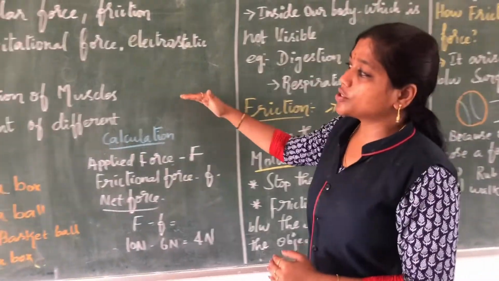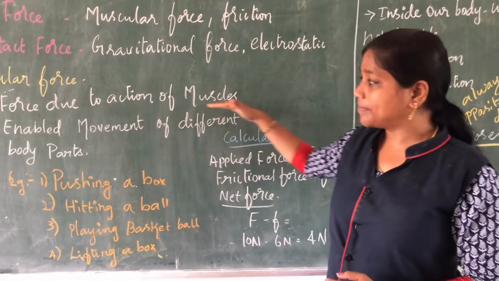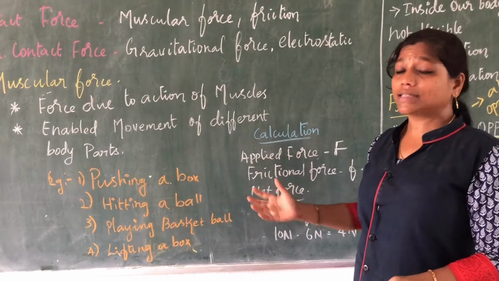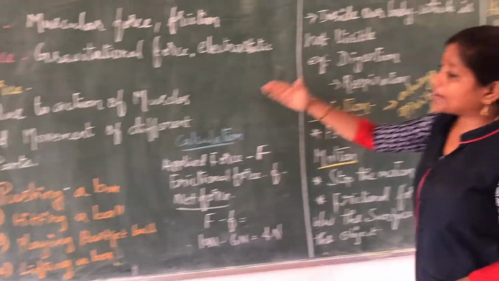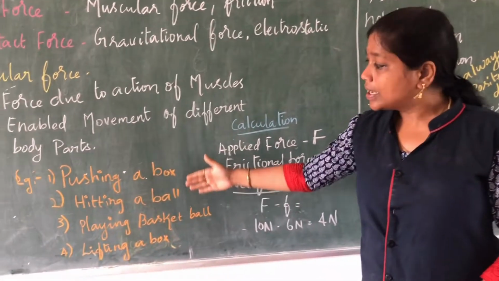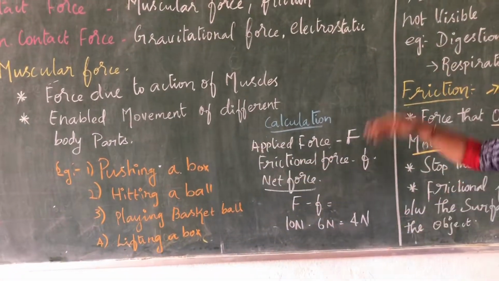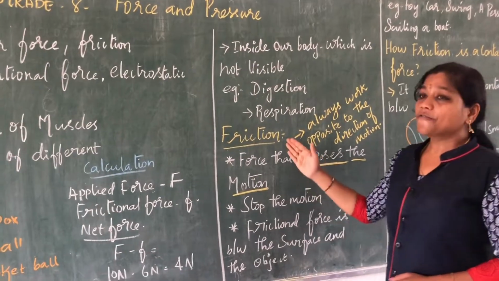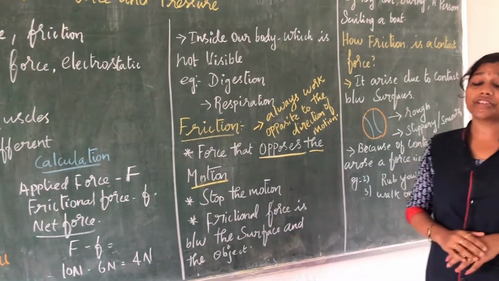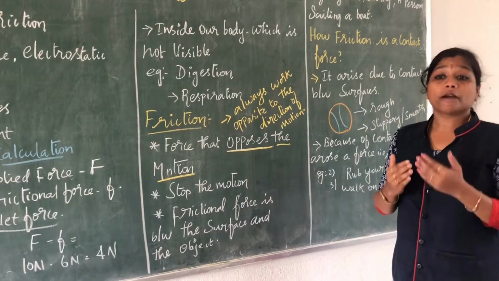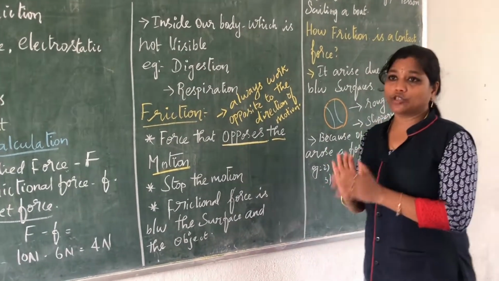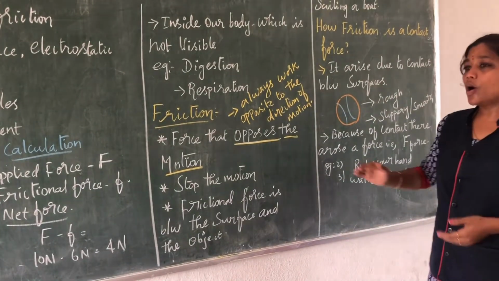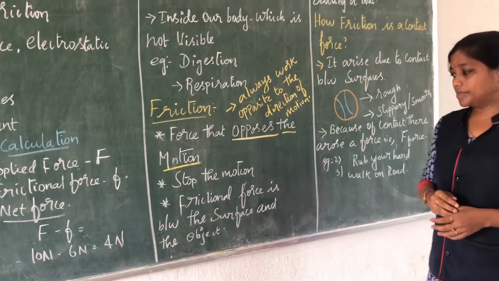So muscular force is nothing but the action of the muscles, where different parts and organs of the body are involved. We have a few examples of muscular movement outside the body and inside the body. Hope you are all clear with this. Next comes friction. What is friction? Frictional force is the force that opposes the motion, which prevents the motion of any object, or stops the motion of an object.